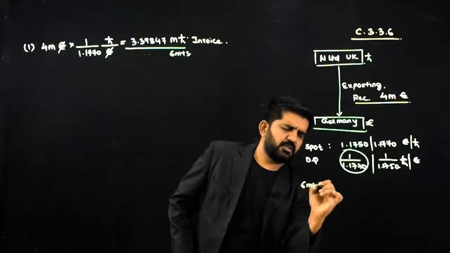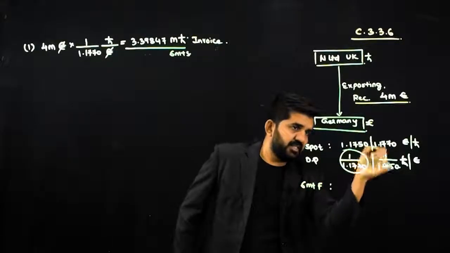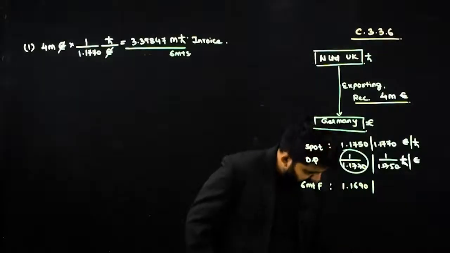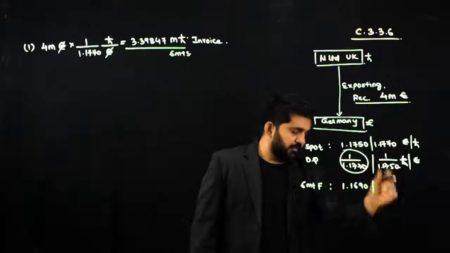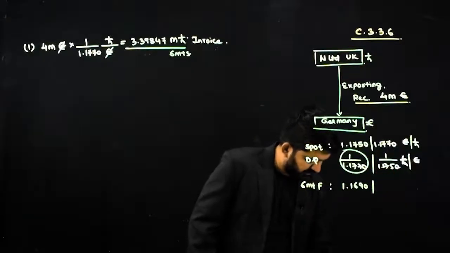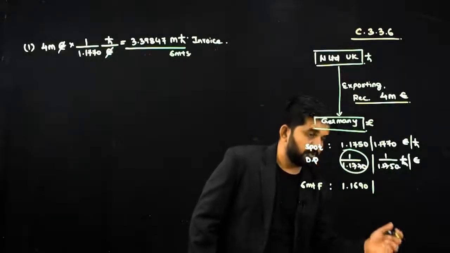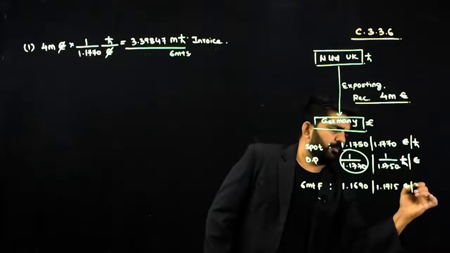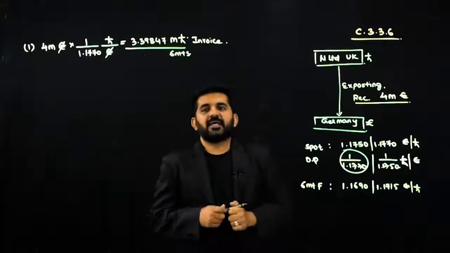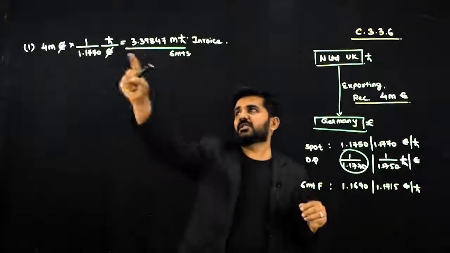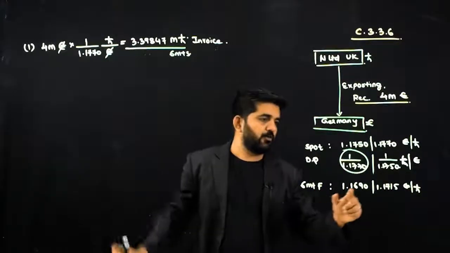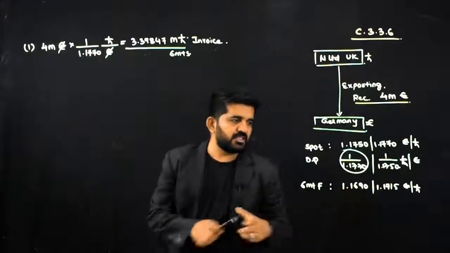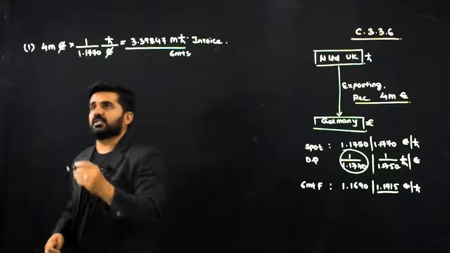So 6 months forward will be 1.1690 and 70 minus 55 comes to 15, so it is 1.1715 euro per pound. I know that to convert this euro into pound, I need to use this rate in reciprocal.